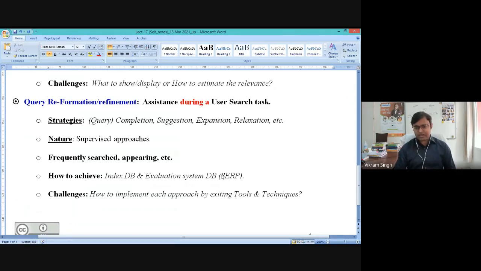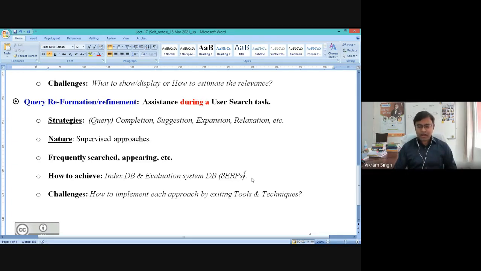SERP means search engine result pages. Based on the first query they have received, they have retrieved some sort of set of results for the user. Now you can have these SERPs, and you can take out the possible terms appearing in the SERPs, or maybe you can have the list of URLs, something like that. So you can utilize SERP to generate some sort of keywords, generate some sort of results, right?